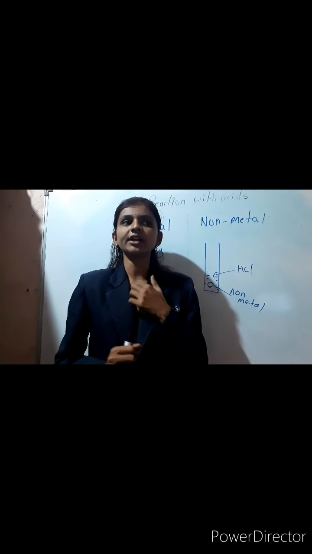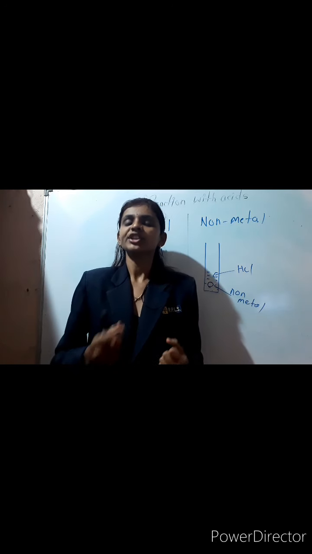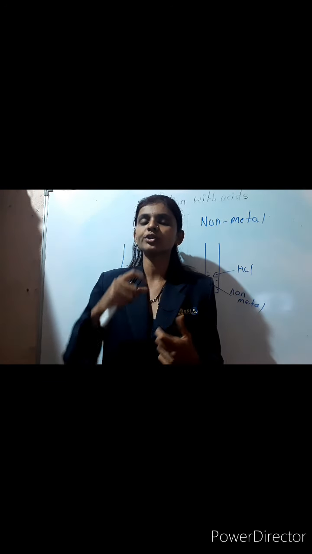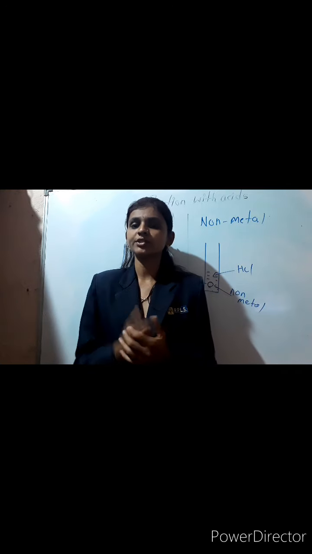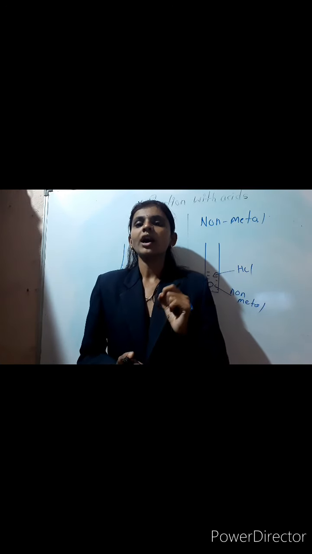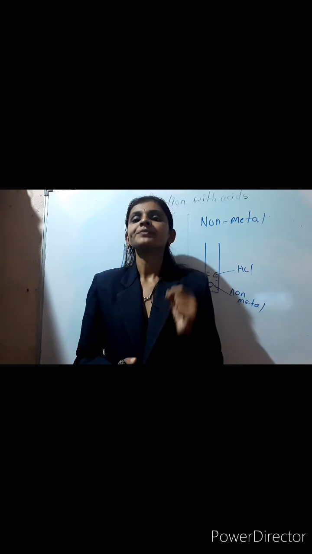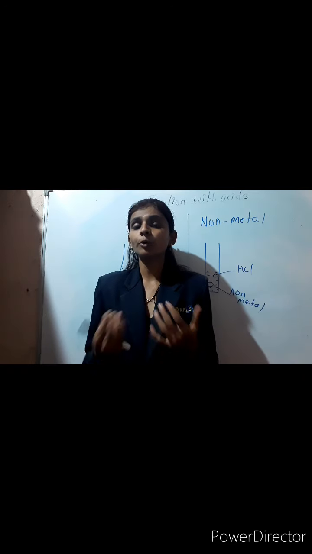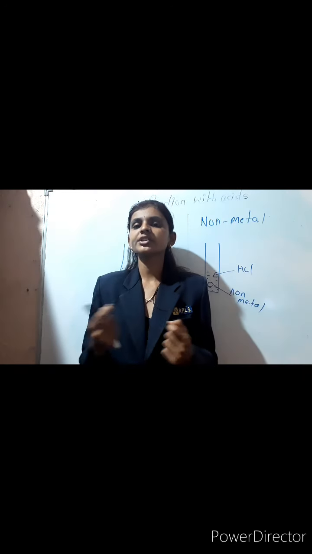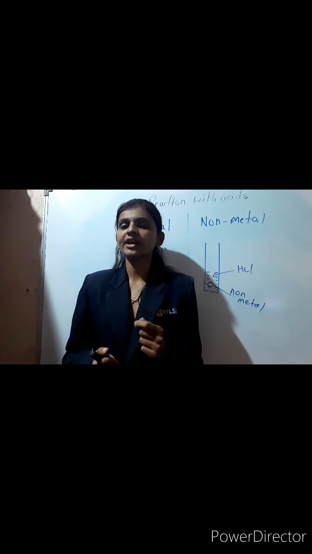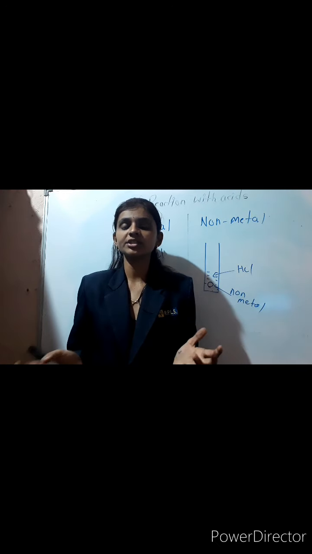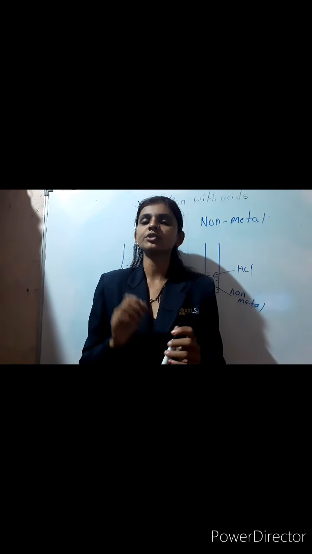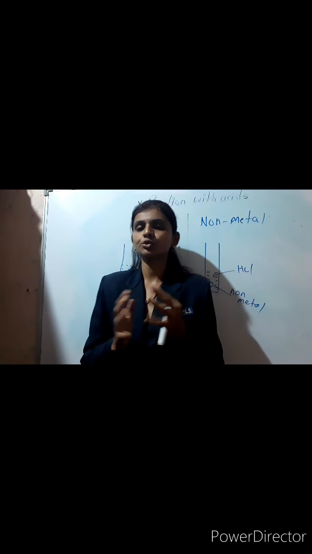So how can we find out whether a metal reacts with the acid or not? If we put any metal into the test tube and add some hydrochloric acid or some acid into the test tube, at that time a pop sound will come out, and that pop sound indicates that the metal reacts with the acids. And why is the pop sound coming? Because after the reaction of the metal and the acid, the hydrogen gas burns itself, because it is not going to burn any other substance. So hydrogen burns itself and it produces a pop sound. This is the thing you should keep in your mind.